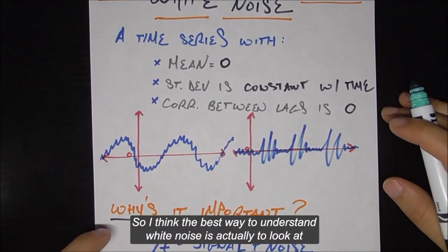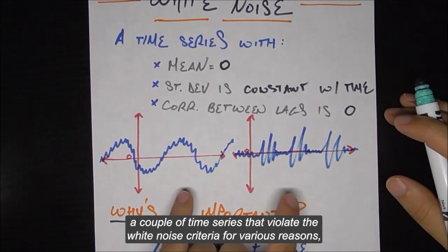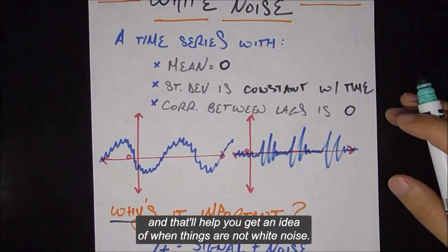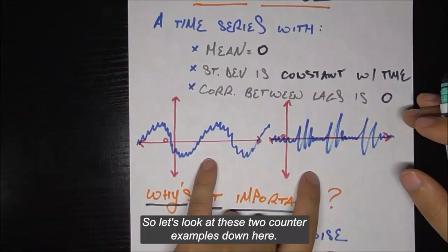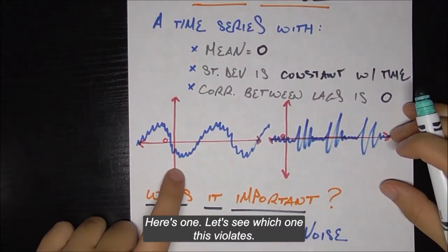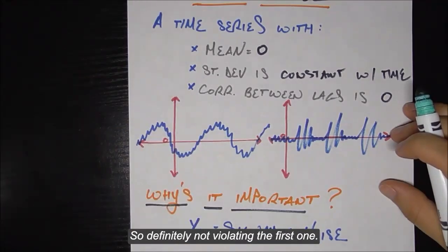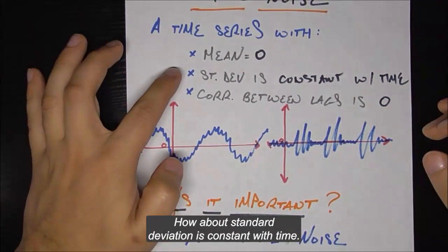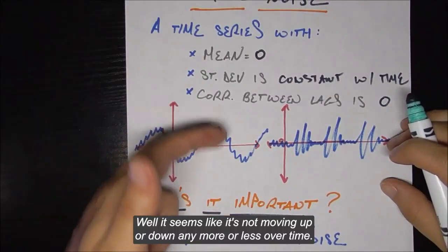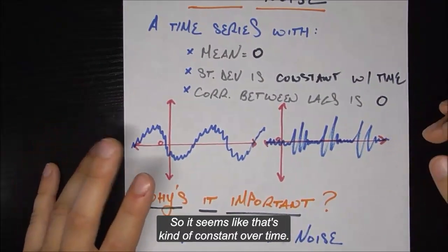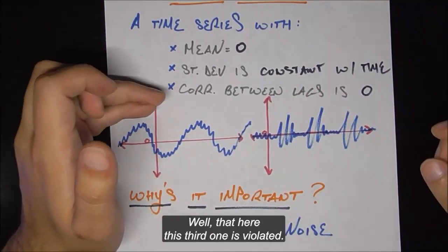I think the best way to understand white noise is actually to look at a couple of time series that violate the white noise criteria for various reasons, and that'll help you get an idea of when things are not white noise. So let's look at these two counter examples down here. Here's one. Let's see which one this violates. The mean seems to be 0, which is the horizontal line here. So definitely not violating the first one. How about standard deviation is constant with time? Well, it seems like it's not moving up or down any more or less over time, so that's kind of constant over time. What about the correlation between lags is 0? Well, here, this third one, is violated.